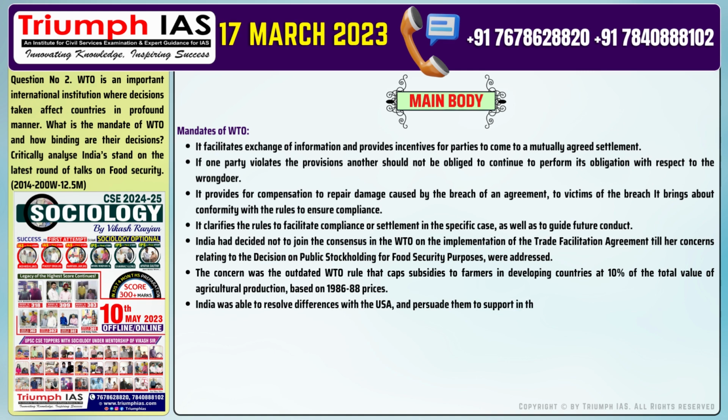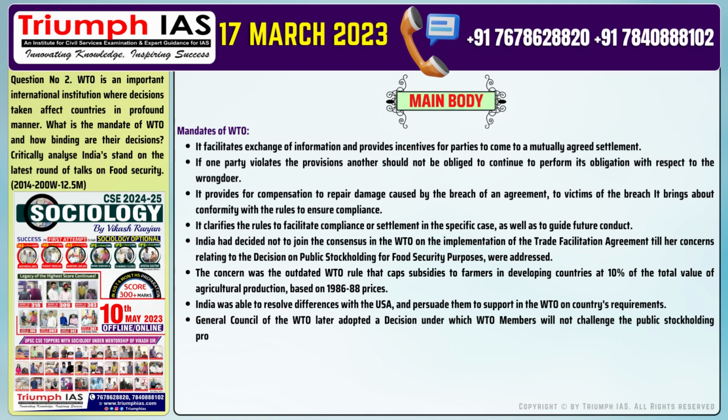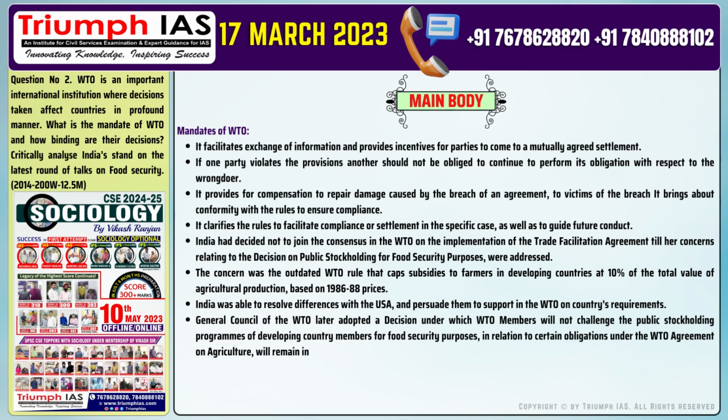Number 7. India was able to resolve differences with the USA and persuade them to support in the WTO on countries' requirements. Number 8. General Council of the WTO later adopted a decision under which WTO members will not challenge the public stockholding programs of developing country members for food security purposes in relation to certain obligations under the WTO Agreement on Agriculture, will remain in place in perpetuity until a permanent solution regarding this issue has been agreed and adopted.